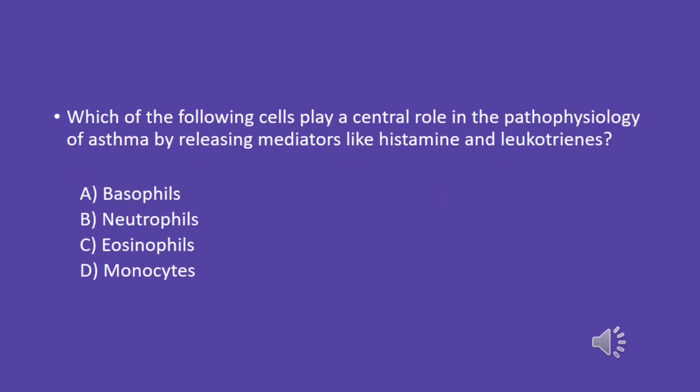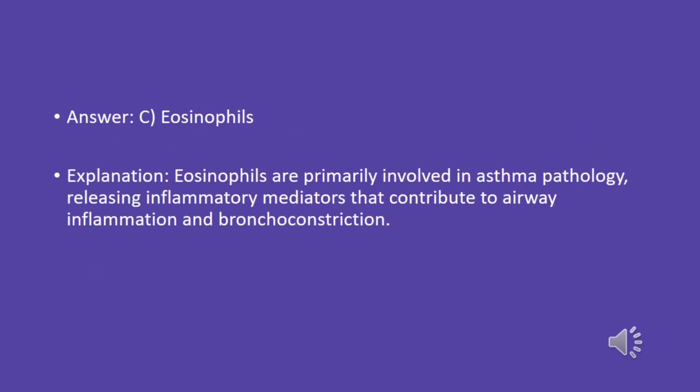Which of the following cells play a central role in the pathophysiology of asthma by releasing mediators like histamine and leukotrienes? A. Basophils. B. Neutrophils. C. Eosinophils. D. Monocytes. Answer: C. Eosinophils. Explanation: eosinophils are primarily involved in asthma pathology, releasing inflammatory mediators that contribute to airway inflammation and bronchoconstriction.